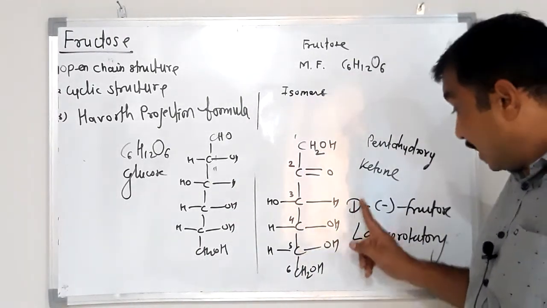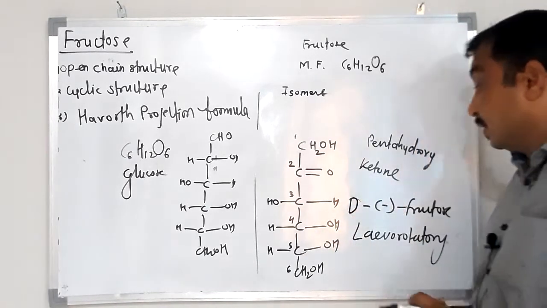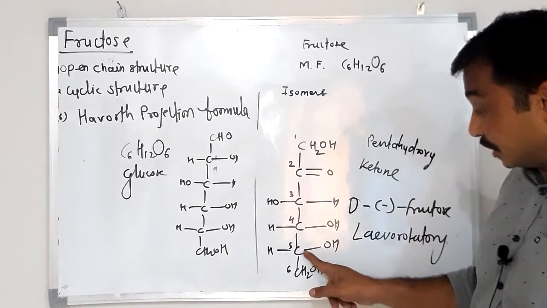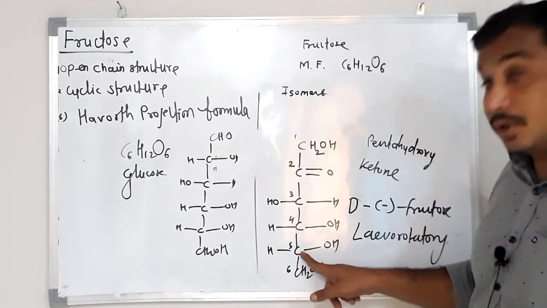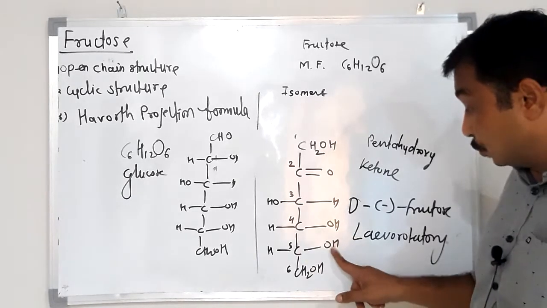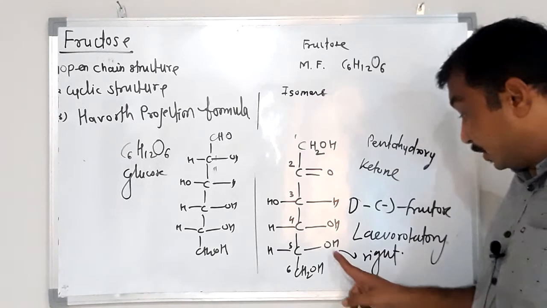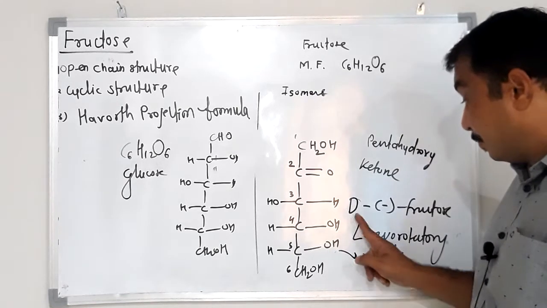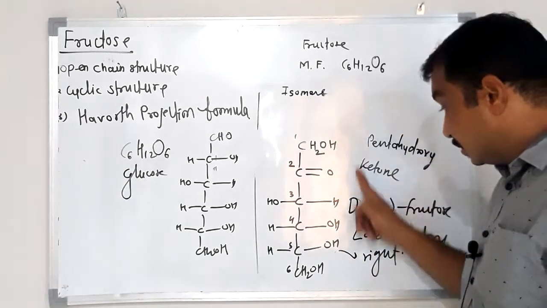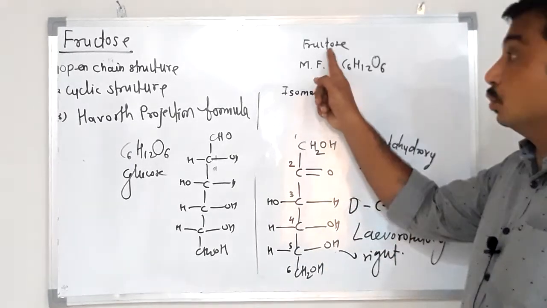And what does capital D stand for? D stands for the last chiral carbon atom. Carbon number 5 is the last chiral carbon atom having the OH group on the right side, therefore it is capital D. So this is the simple open chain structure of fructose.